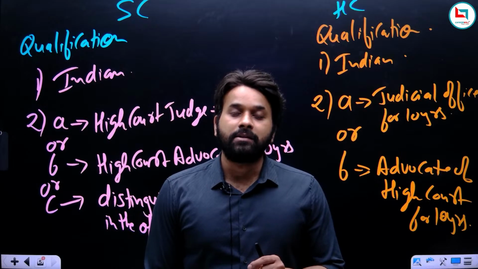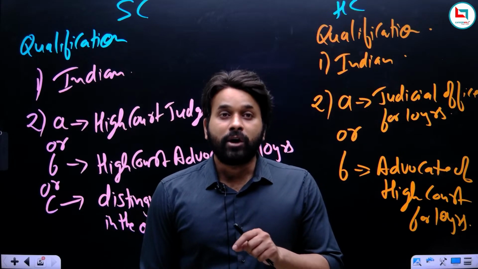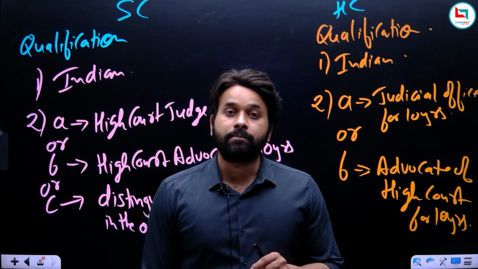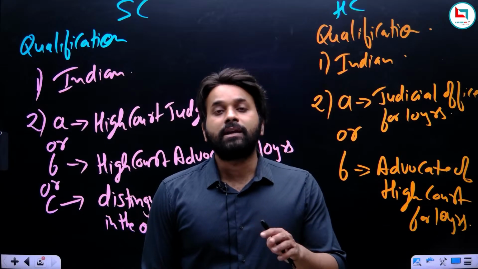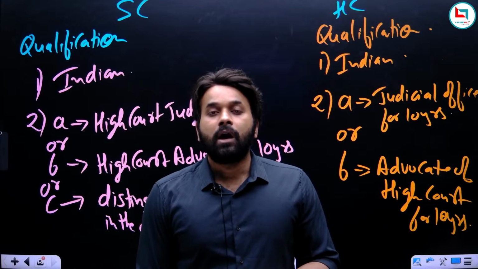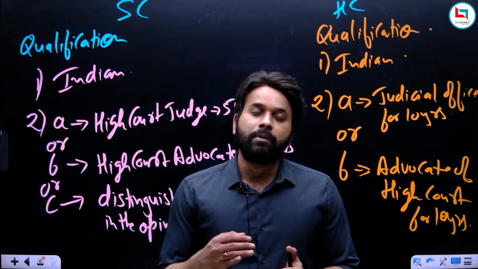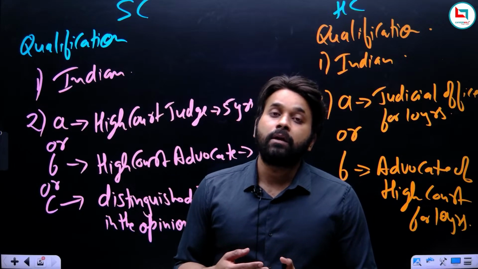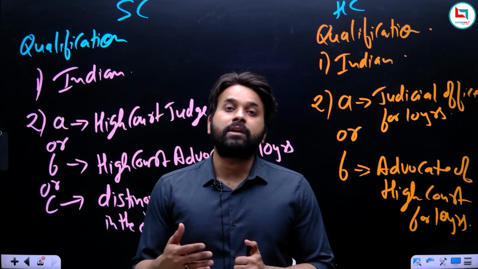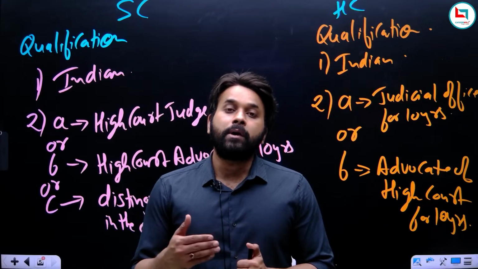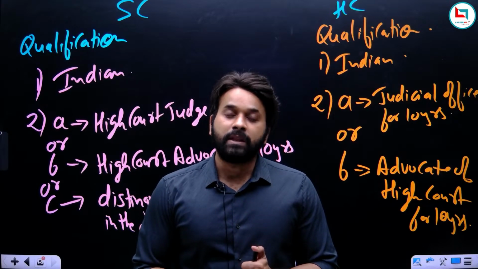So let us start the appointment, and remember, the appointment procedure is going to consume time, because in appointment we have to understand what all controversies were there related to the appointment of judges of Supreme Court and High Court, because there have always been apprehensions about the interference of executive in the appointment of judges. So there were many controversies.